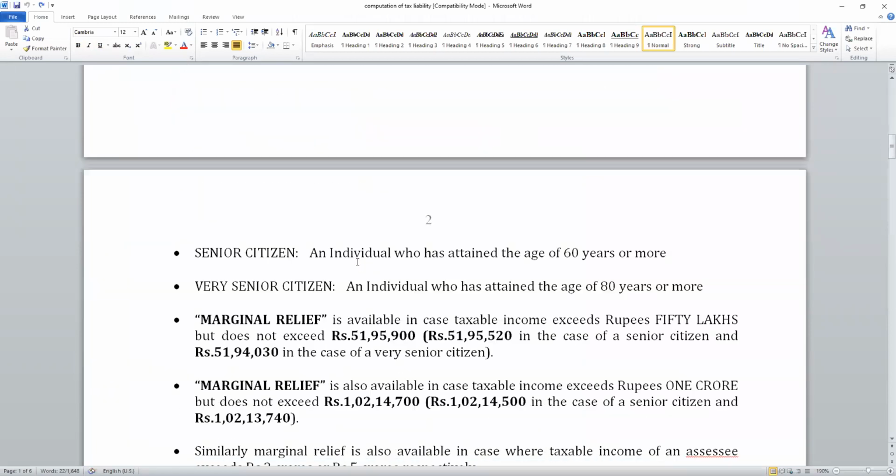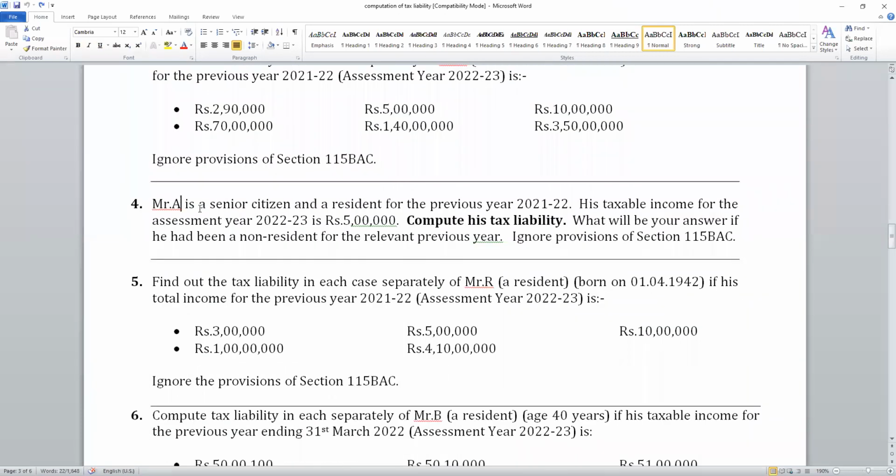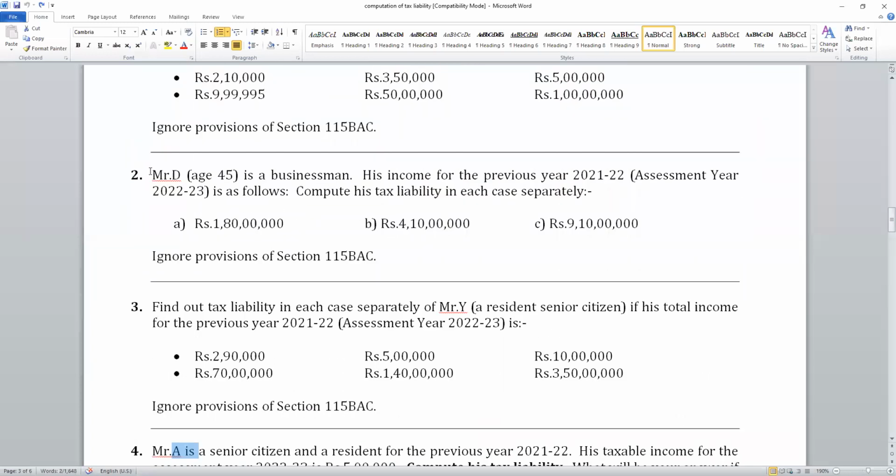Now, just for understanding purposes, students, we'll now take up sum number 4, for example. Or 1 minute, sorry. Sum number 2 we'll try first. Mr. D, age 45, is a businessman. His income for the previous year 21-22, assessment year 22-23, is as follows. Compute his tax liability in each case separately: 1 crore 80 lakhs, 4 crore 10 lakhs and 9 crore 10 lakhs. Ignore provisions of 115. Next class I will teach you what is 115 BAC. It will be too early for me to tell what is 115 BAC. So first we will go by this.